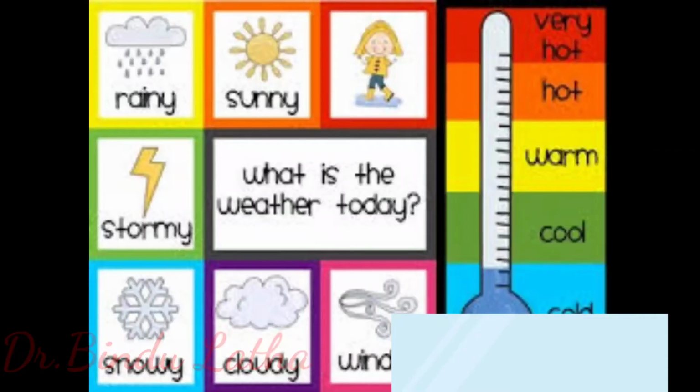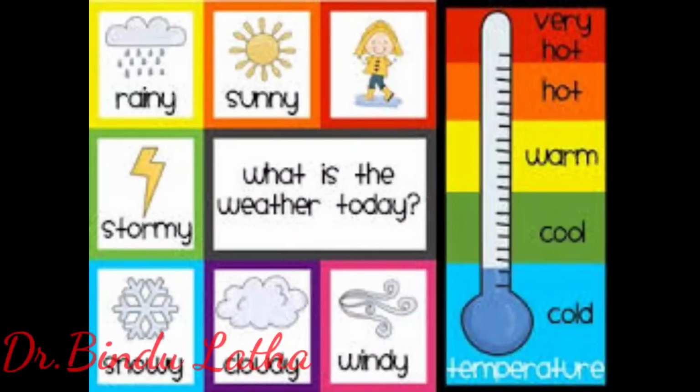Next we are going to learn about temperature. The degree of hotness and coldness of air is known as the temperature. The temperature of the atmosphere changes not only between day and night but also from season to season. For example, summers are hotter than winters.